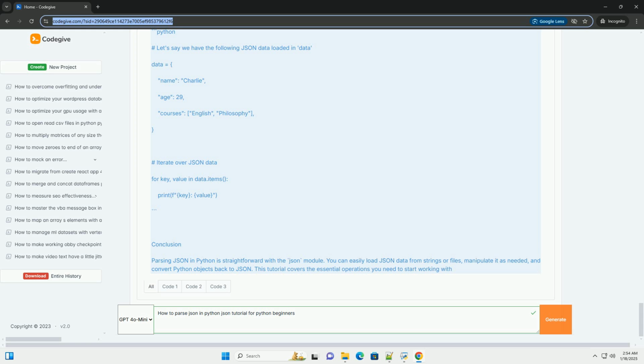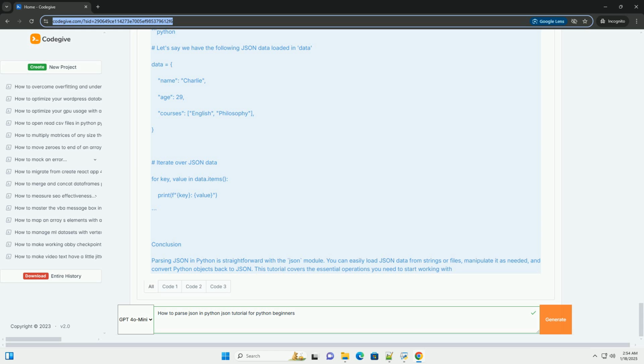3. Loading JSON data from a file. If you have a JSON file, you can read and parse it using the json.load function. Example: assume you have a file named data.json with the following content. You can parse it like this.